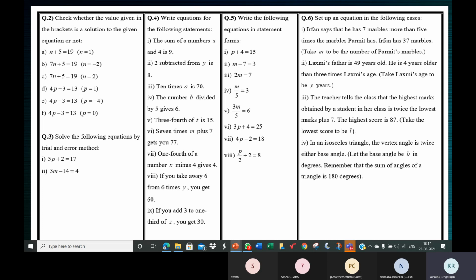See, we know that addition is commutative, right? Whether it is 3 plus 5 or 5 plus 3, the result is the same. But when you're constructing an equation, it will be nice if you can present the terms in the correct order. If you add 3 to something which is already existing, to 1/3 of z, then you have 1/3 of z and to that you're adding 3. So 1/3 z plus 3 is equal to 30. Yeah.